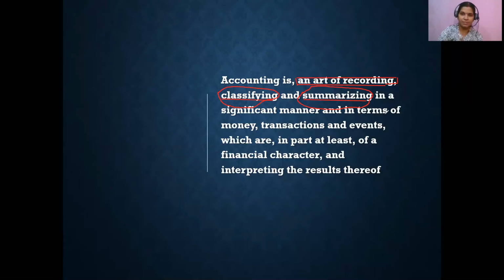In that trial balance, for whatever accounts we have maintained for the whole year, at the end of the year, whatever balance remains in each account, we write under the trial balance, and that's a kind of summarizing. Then it should be in a significant manner, in a proper manner. There is an order for doing all of these activities, so we have to follow that sequence.